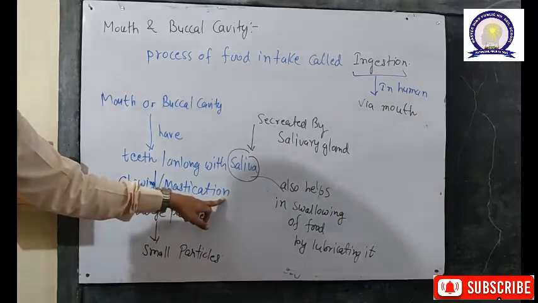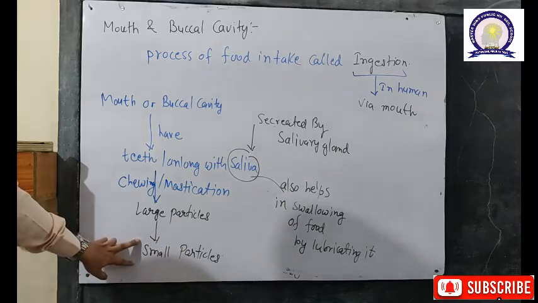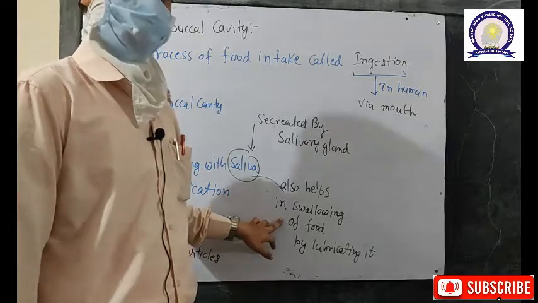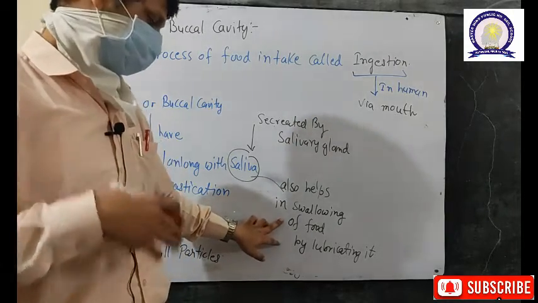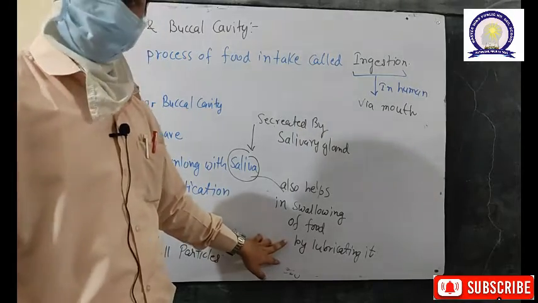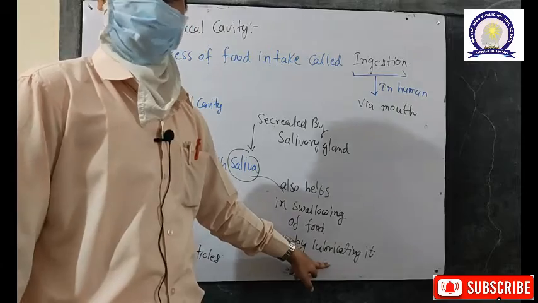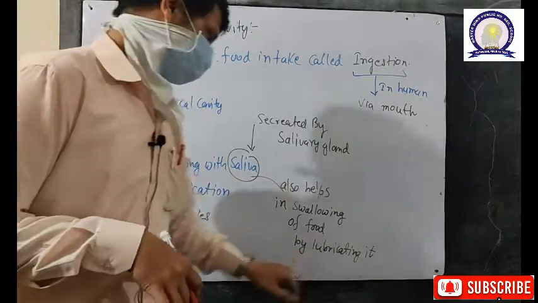Via mastication or chewing, the large particles of food are converted into small particles, and saliva also helps in swallowing the food. That means swallowing the food into the food pipe. And how does it take place? Because saliva has a lubricating property. That means it lubricates the food so that we can swallow it down to the food pipe.